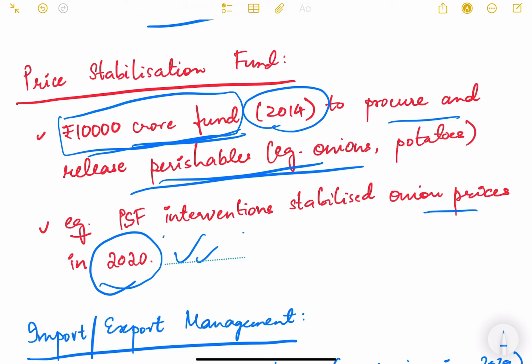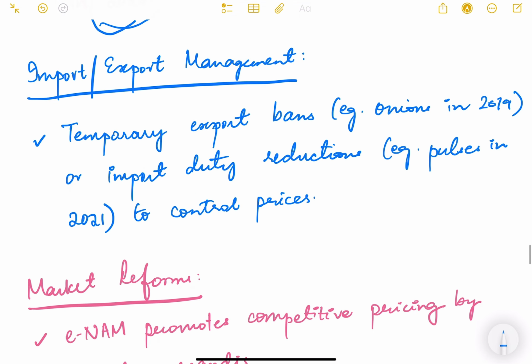For whatever reason, if the price fluctuates, if the price is volatile, in order to stabilize that, the government uses this price stabilization fund. Then the export import management is also very important. Temporary export bans on onions in 2019, so that the people don't send it to the outside world. Export meaning we are selling it to the rest of the world.